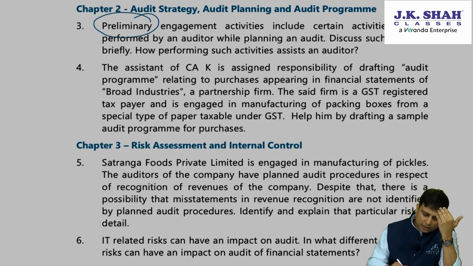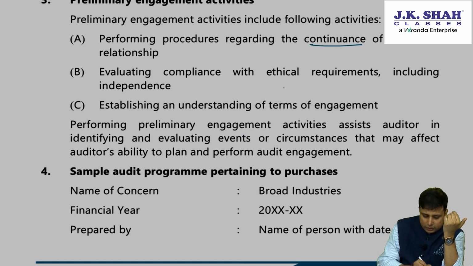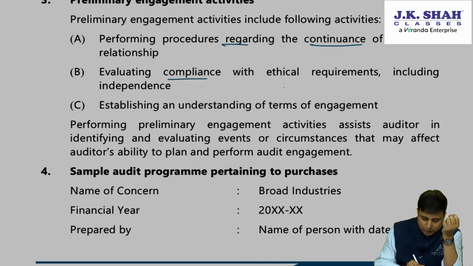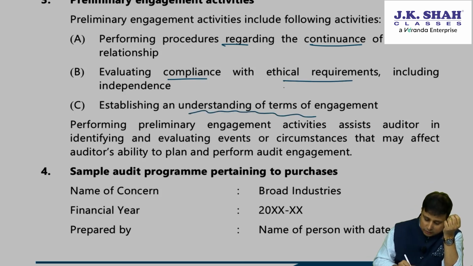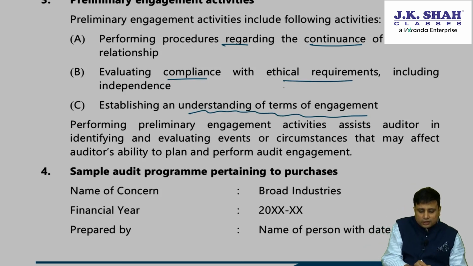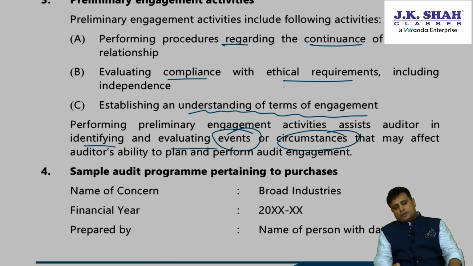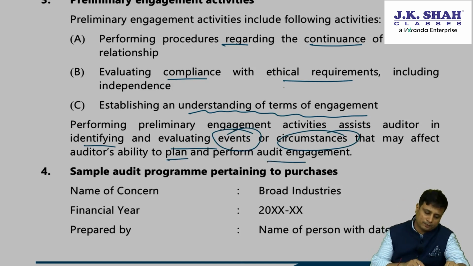So under preliminary engagement activities, we need to consider whether we need to continue or accept the client relationship, that is, we'll see whether we are competent, whether we can comply with the ethical requirements, and understanding the terms of engagement that we do under SA 210. Performing preliminary engagement activities assists the auditor in identifying and evaluating events or circumstances that may affect the auditor's ability to plan and perform the engagement.